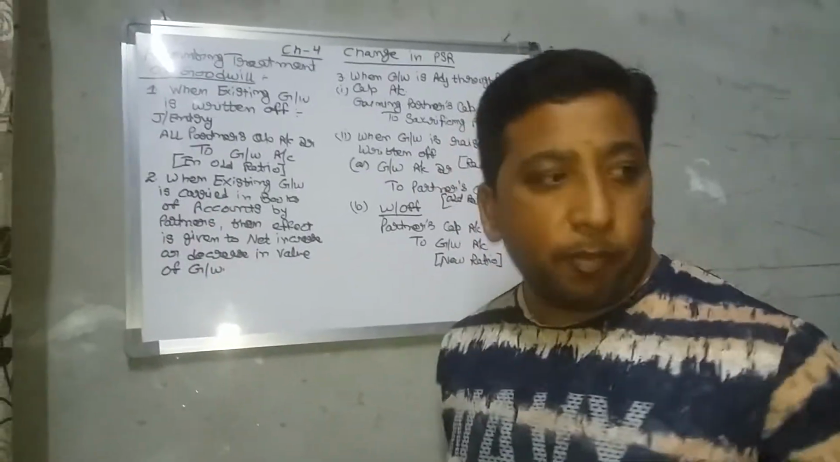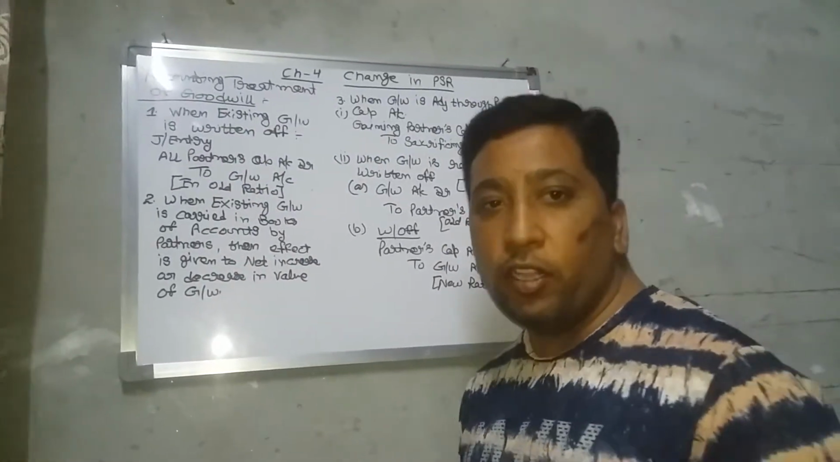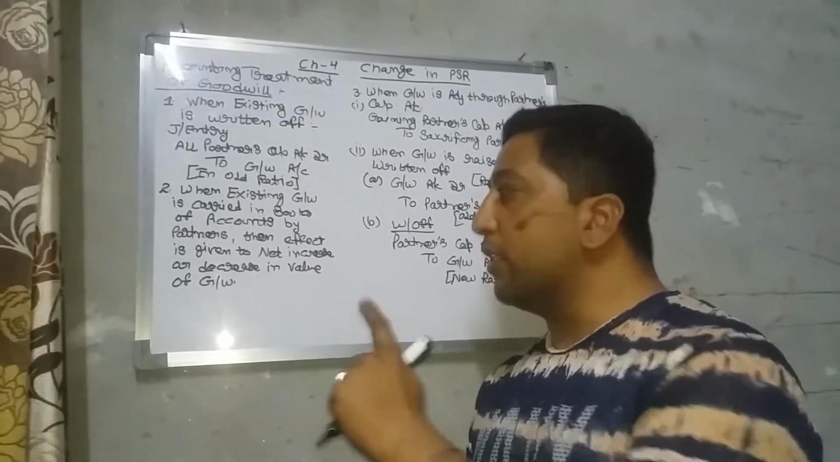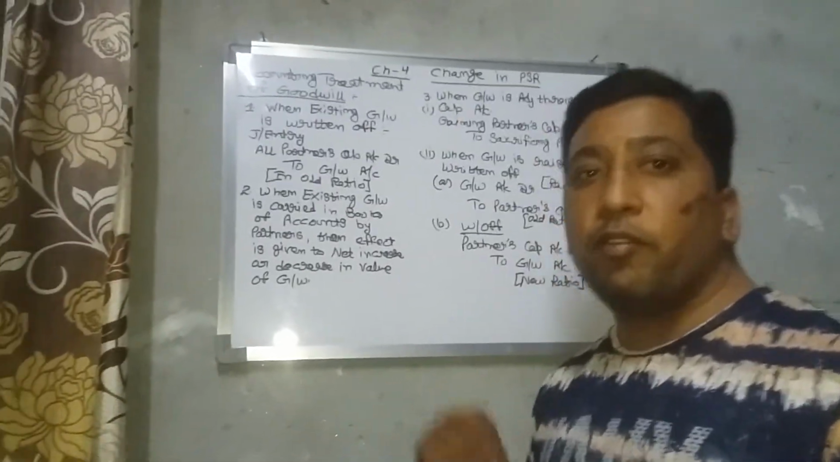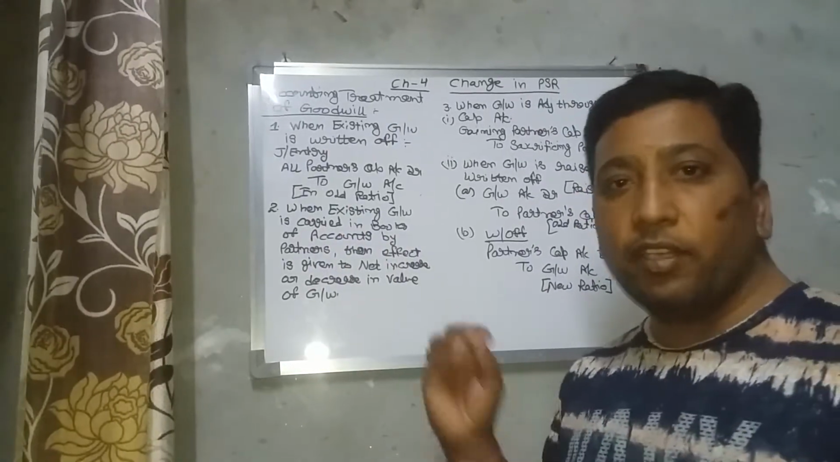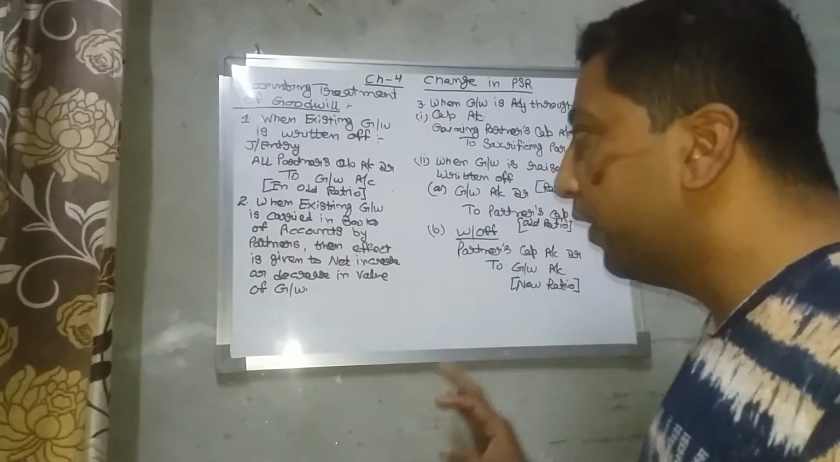Second topic, when the existing goodwill is carried in the books of accounts by all the partners, meaning whenever all the partners carry their goodwill in the business, then the value of goodwill would be increased or it would be decreased. So it depends on the partners. Whenever they carry their goodwill in the business, then it would be increased or decreased.